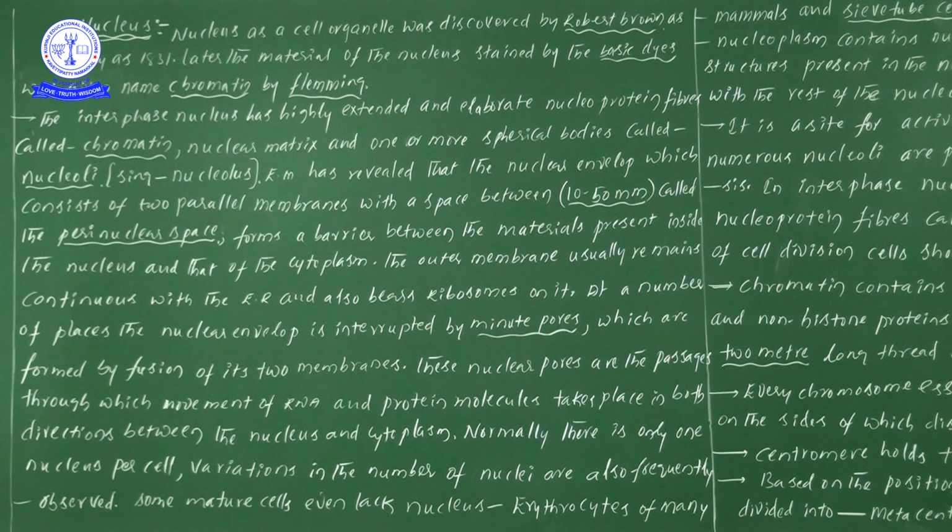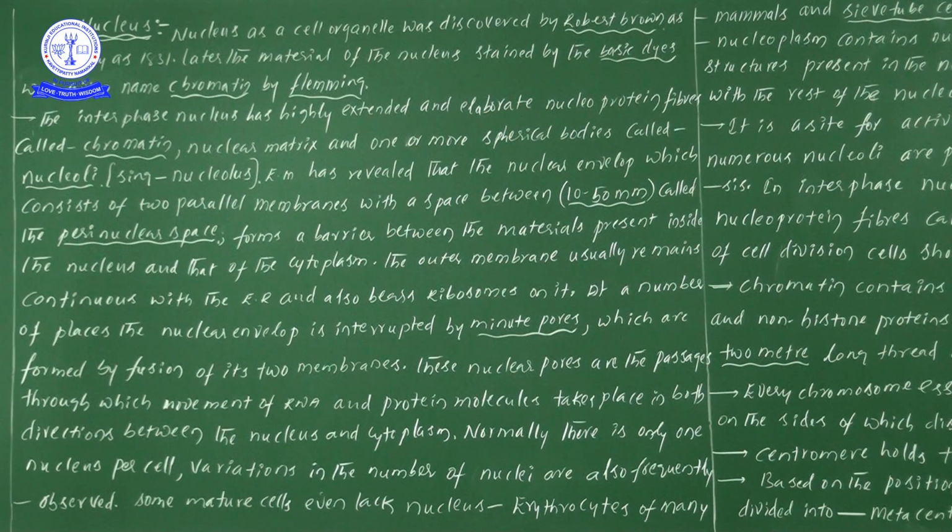Now, the outer membrane usually remains continuous with the endoplasmic reticulum. This point we have seen in the endoplasmic reticulum also. The outer membrane of the nucleus definitely gets connected with the endoplasmic reticulum. So the endoplasmic reticulum is connected with the outer membrane of the nucleus and also bears ribosomes. Ribosomes are there on the endoplasmic reticulum, no? And in the endoplasmic reticulum also, we learned one point, no?